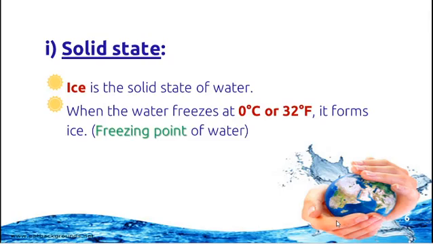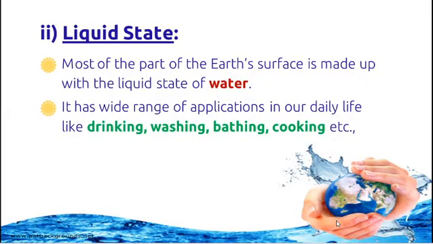So, you all know what is ice. The water freezes at particular temperature and it converted into solid substance. So, that is ice. Water freezes at 0 degrees Celsius or 32 degree Fahrenheit to form ice. So, the next one, freezing point of water. Freezing point of water is 0 degrees Celsius.